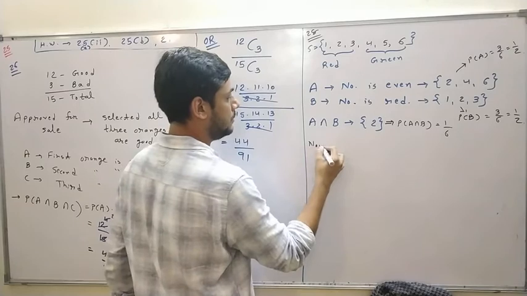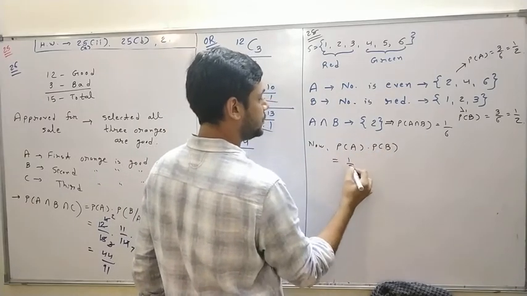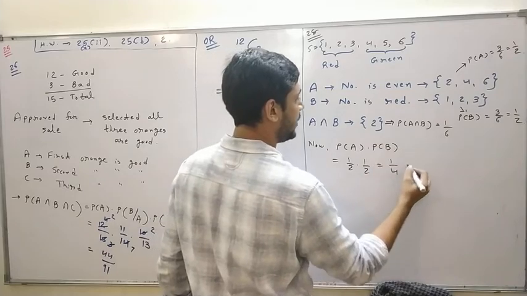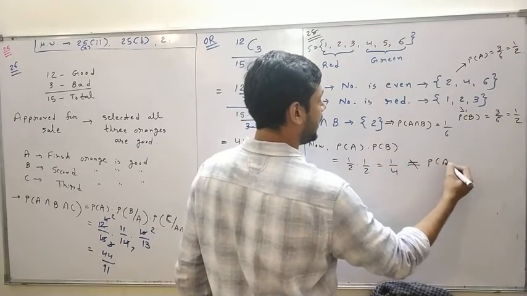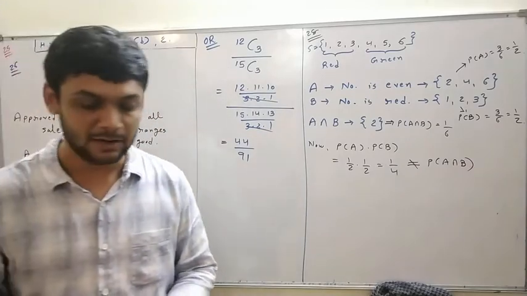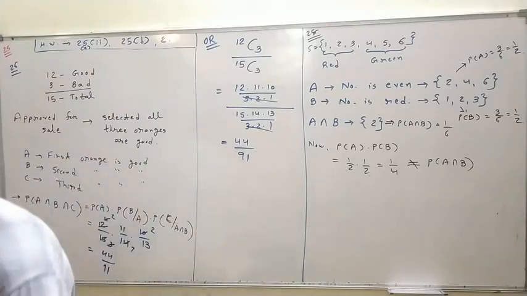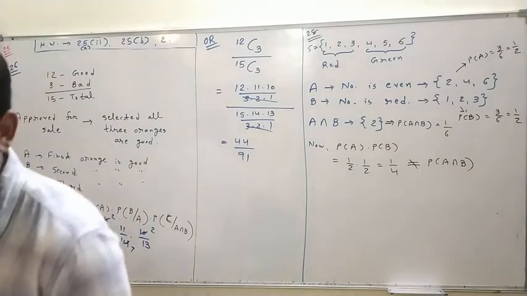Now P of A into P of B is equal to 1 by 2 into 1 by 2, which is equal to 1 by 4, which is not equal to P of A intersection B. So at the end you have to write the sentence: A and B are not independent. A and B events are not independent events. Okay, now question number 29.